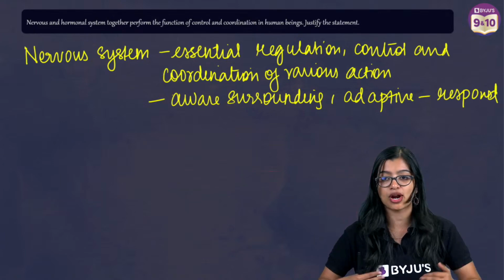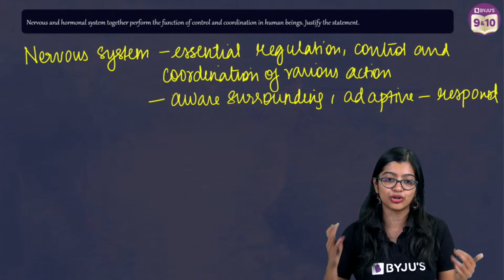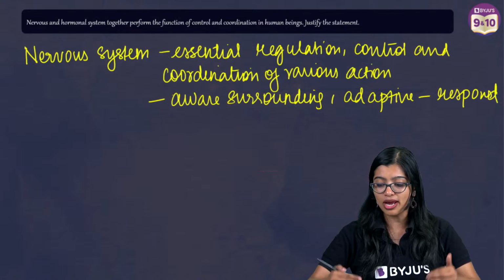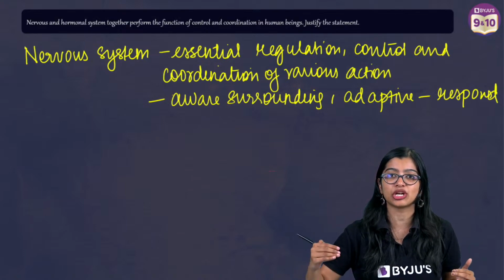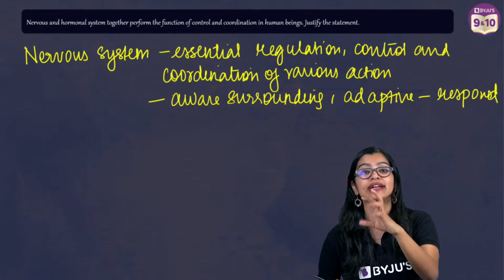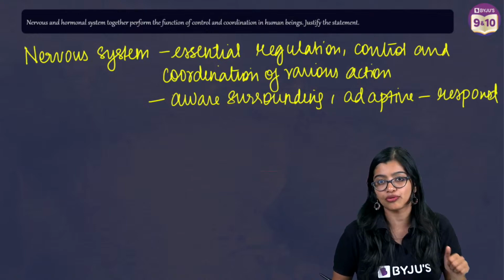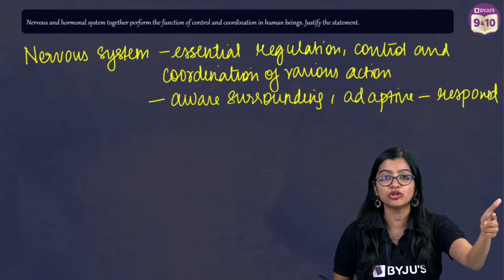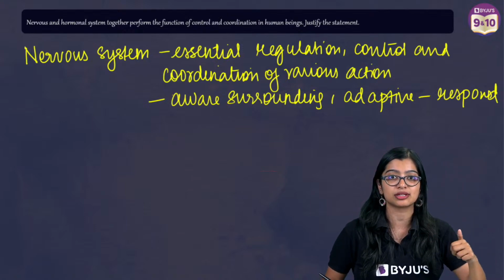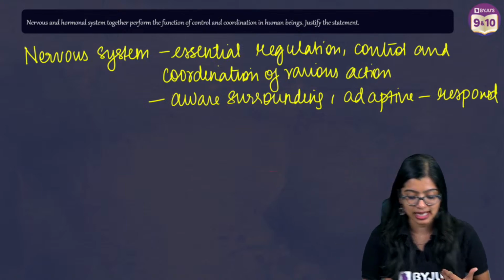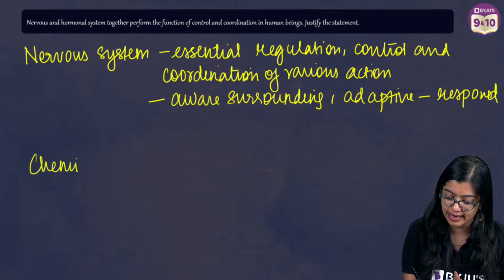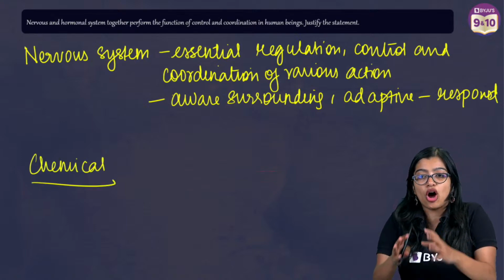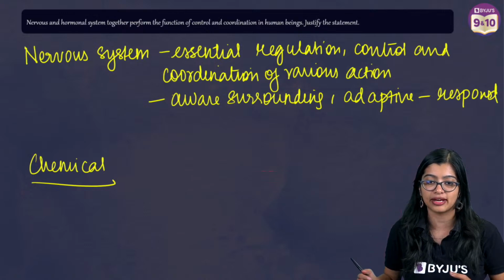Whether you go from your house to tuition or you come to YouTube, whatever it may be, at all times things are changing. But why is it that you are able to adapt to your surroundings? It's because of your nervous system, right? You're able to react quickly, respond to it, and process information faster. But within our body, there are various reactions which are constantly taking place, like your normal day-to-day activities.